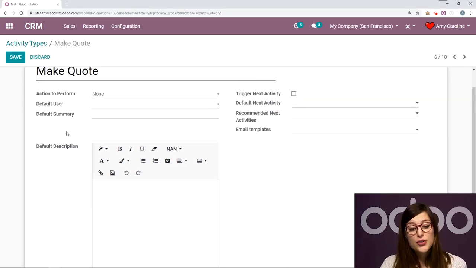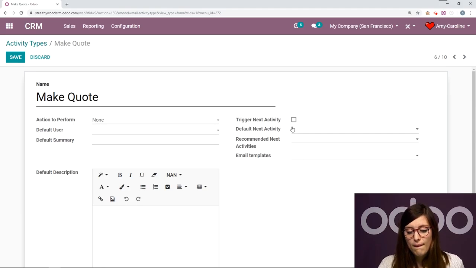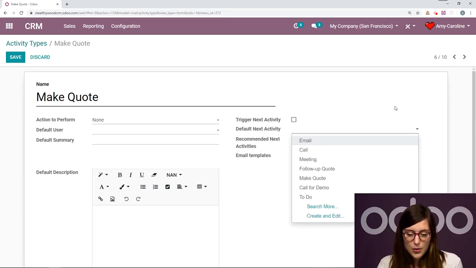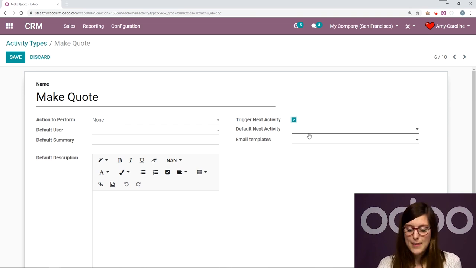We can add a default user, a default summary, default description. We can even have a scheduled date after the previous activity deadline. We also have another really cool option that's trigger next activity. So that means that when I'm done with this, I will be able to trigger the next default activity right away. So you can see I have that default next activity here, which is not a mandatory field. And we know it's not mandatory because the line is not in bold. But if I select this option, it's going to become mandatory.